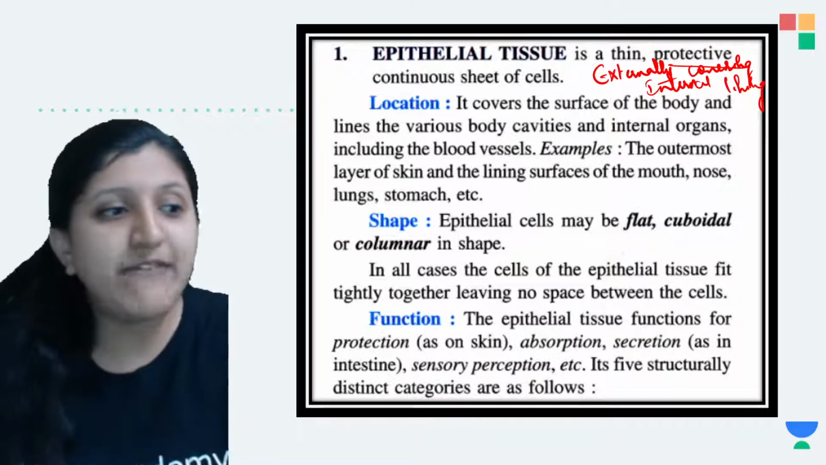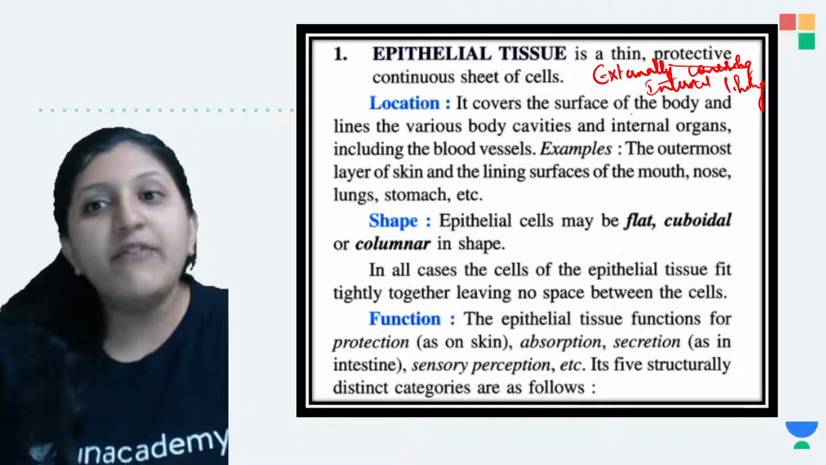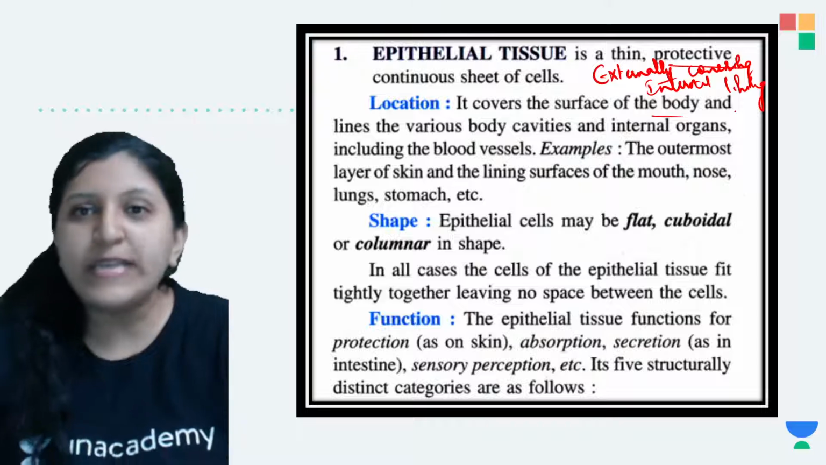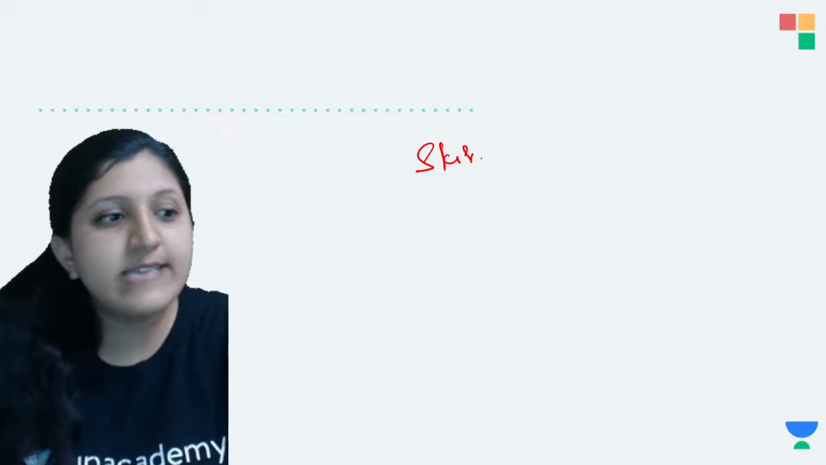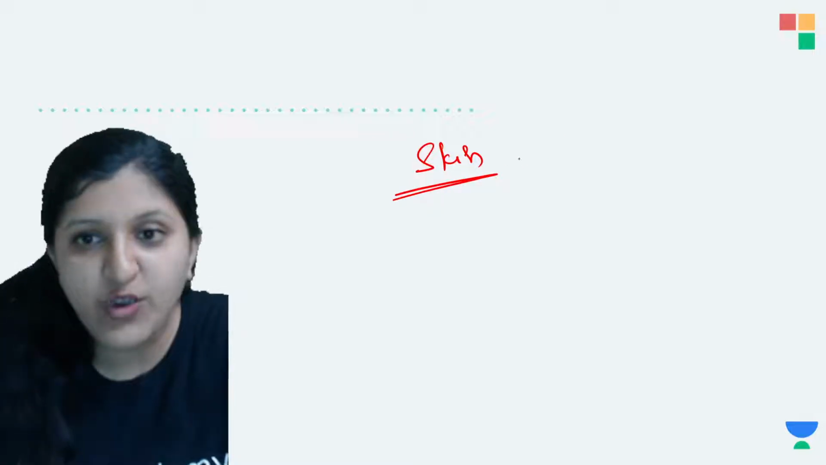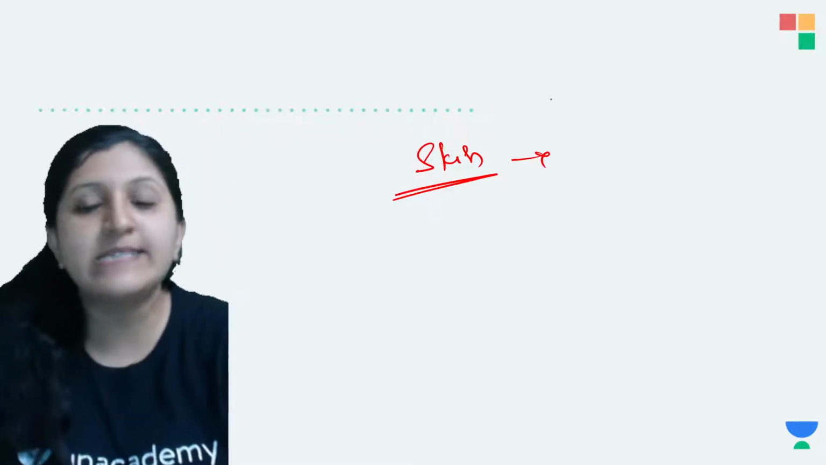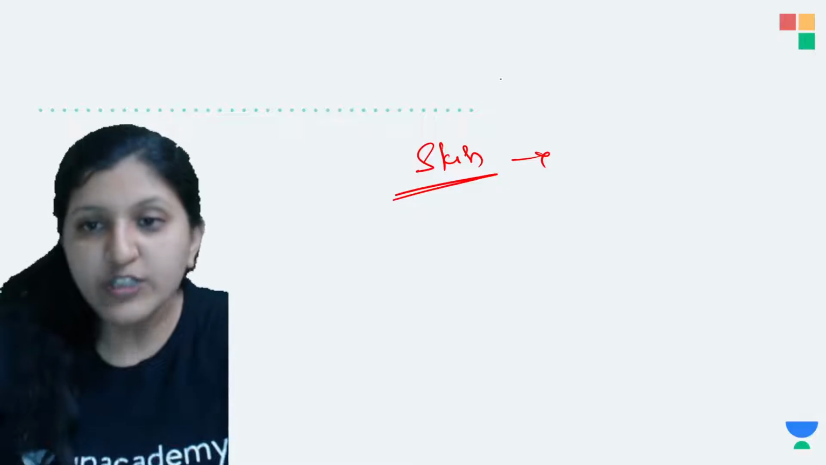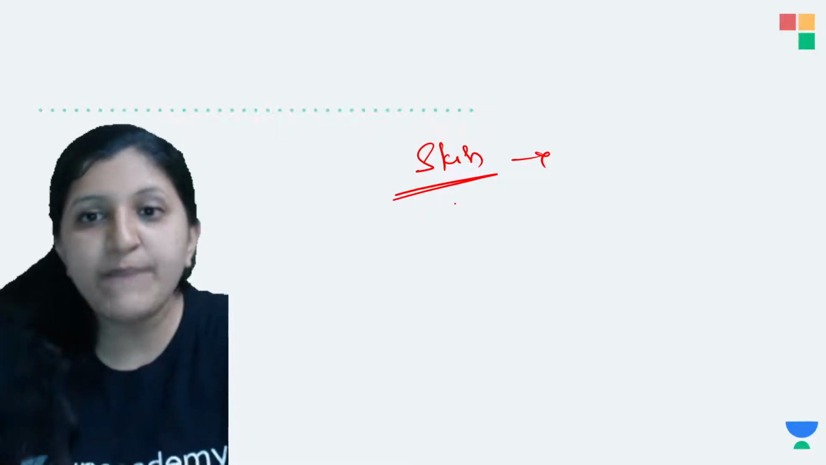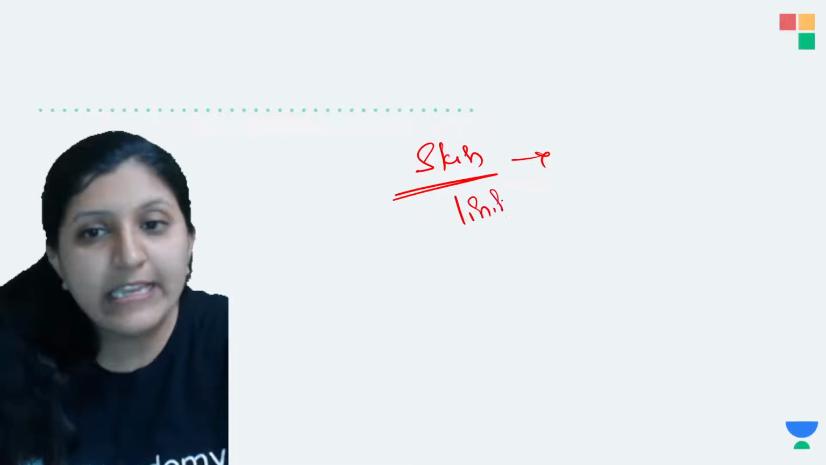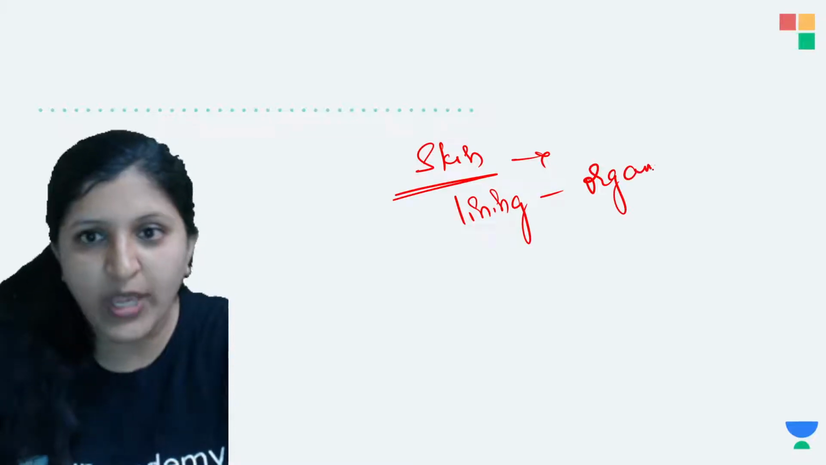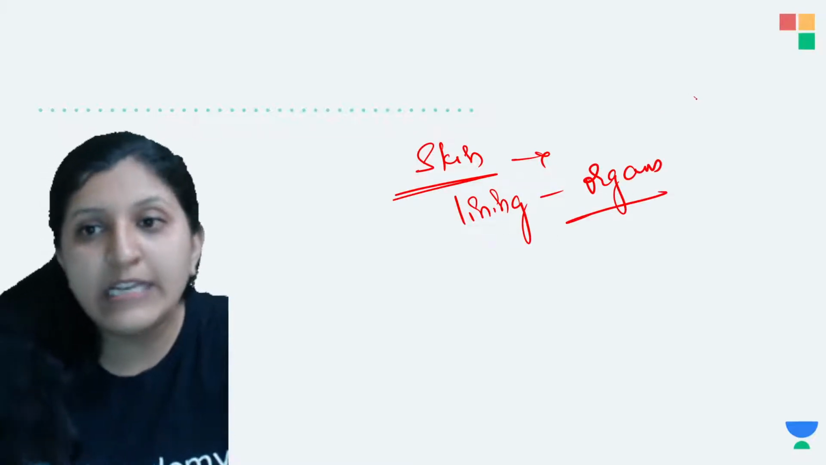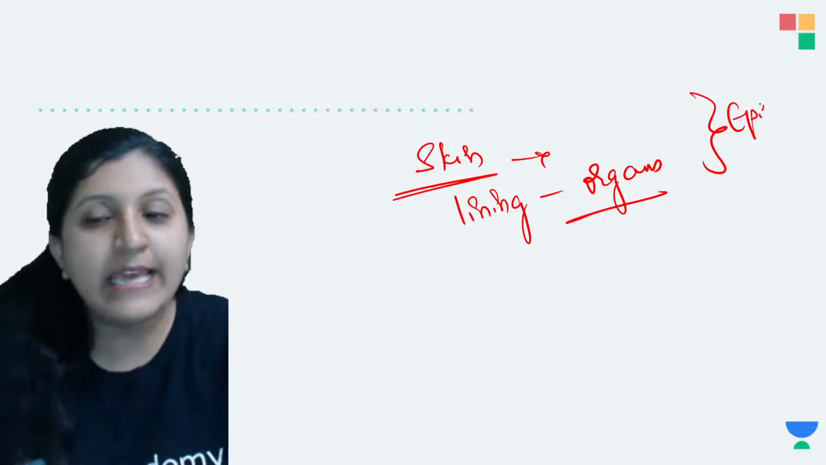Let's have a look at the location. It covers the surface of the body, that is the skin. The skin covers the whole surface of the body. Then there is a lining to the internal organs. What are they? Those are lined by epithelial tissue.